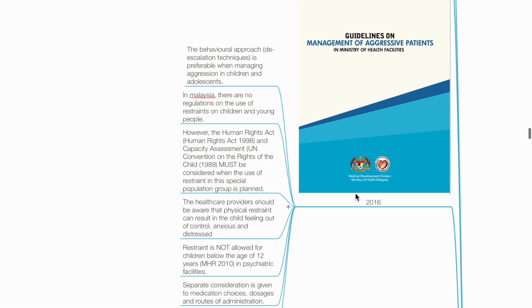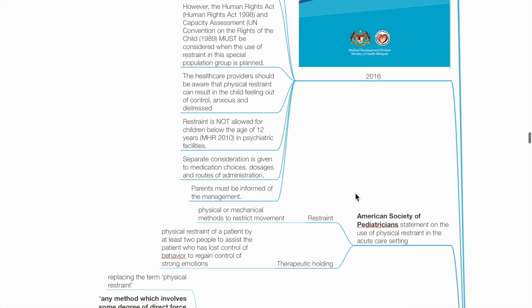In Malaysia, there is currently no regulation on the use of restraint on children and young people. However, the Human Rights Act and capacity assessment must be considered when the use of restraint in this population is planned. The healthcare provider should be aware that physical restraint can result in a child feeling out of control, becoming anxious and distressed. Restraint is not allowed for children below the age of 12 years old in psychiatric facilities. Separate consideration is given to medication choices, dosages, and route of administration. Parents must be informed of the management.